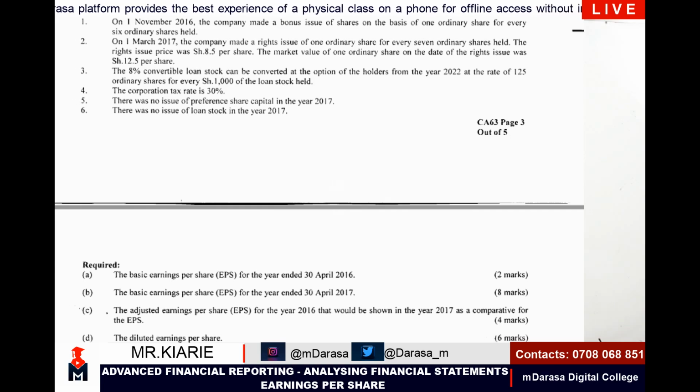Number 3, the 8% convertible loan stock can be converted at the option of the holders from the year 2022 at the rate of 125 ordinary shares for every 1,000 shillings of the loan stock held. Number 4, the corporate tax rate is 30%. Next, there was no issue of preference share capital in the year 2017. Next, there was no issue of loan stock in the year 2017.